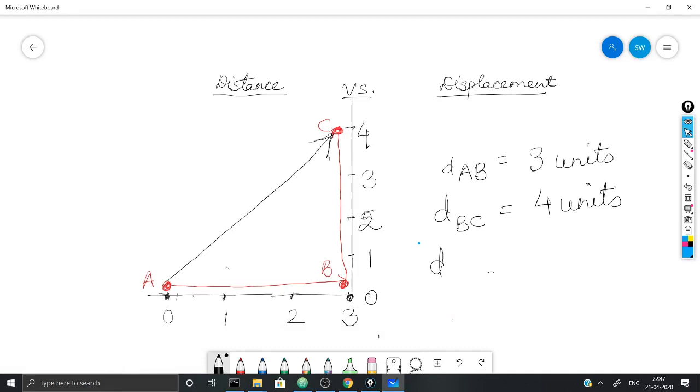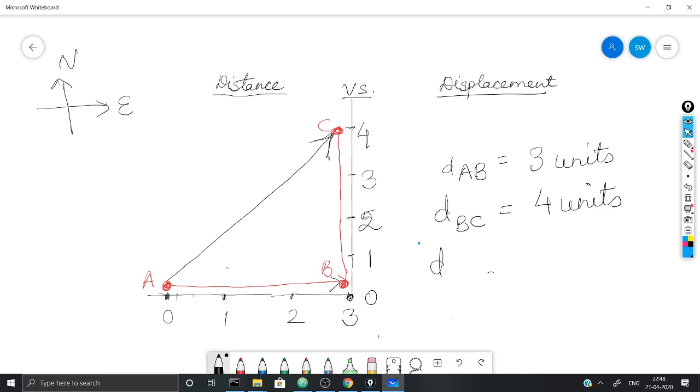Now why am I putting this arrow? This arrow tells me the direction of the displacement. The displacement is a vector quantity and it must be specified with the direction also. So if I take a compass and find that this is the north and this is the east direction, then approximately when the particle moved from A to B, its displacement was 3 units towards east. When it moved from B to C, its displacement was 4 units to north.